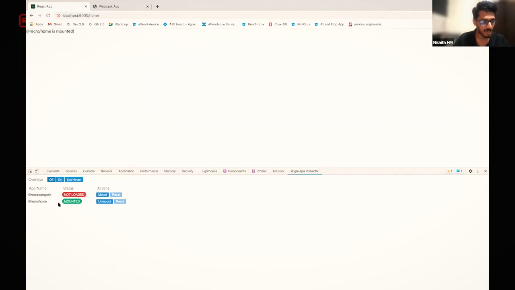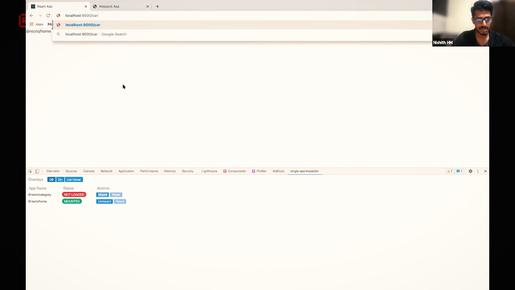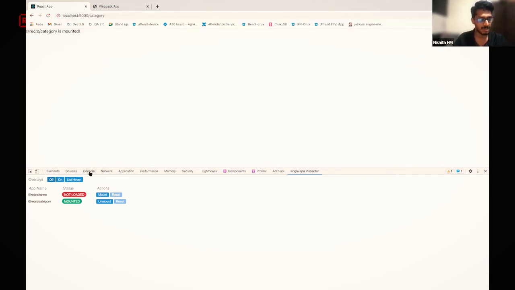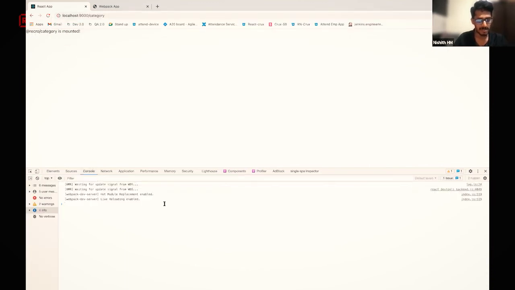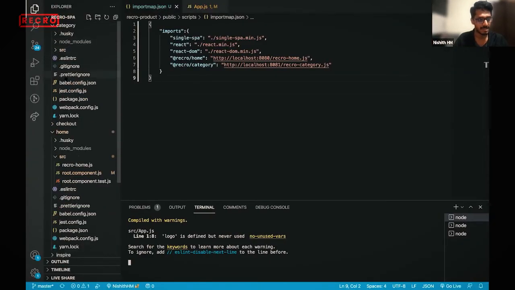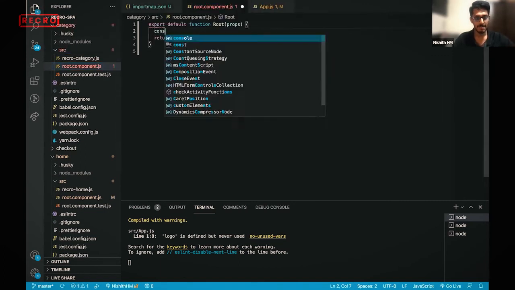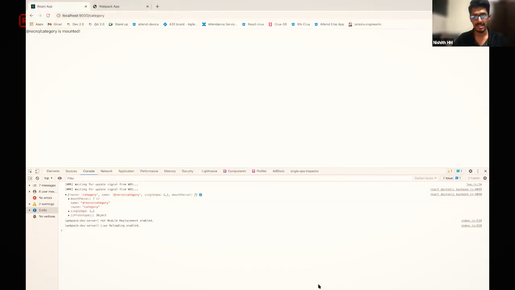There is recro home that got mounted because I was in the home route, but there's another, category. How it gets all this data is from the import map JSON. So I'm just in category, you see recro category got mounted, and in the console it doesn't print because I have not consoled the props here. If I go here and log the props, that's one of the very basic things.